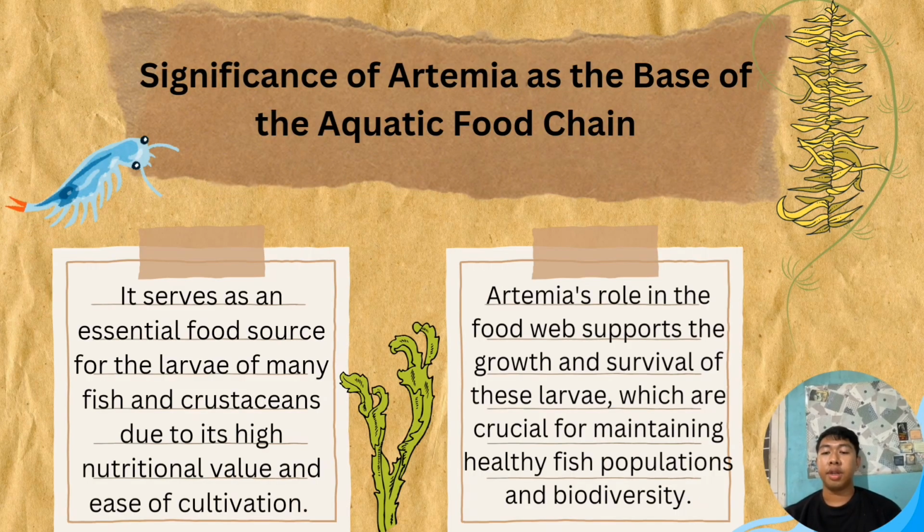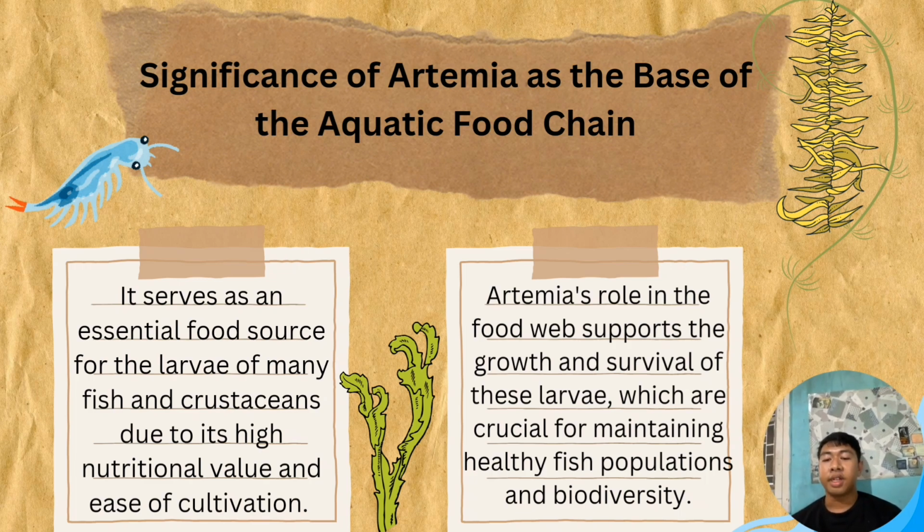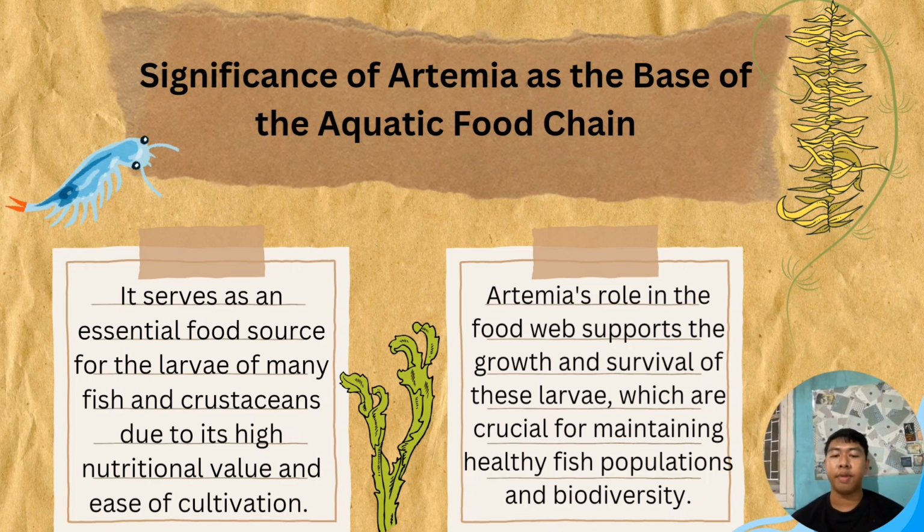Okay, the third one is the significance of Artemia at the base of aquatic food chain. Firstly, Artemia serves as an essential food source for the larvae of many fish and crustaceans due to its high nutrition and ease to cultivate. The second one is the Artemia role in the food web, supporting the growth and survival of these larvae. We are crucial for maintaining healthy fish population and biodiversity.